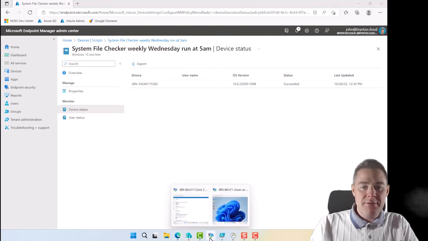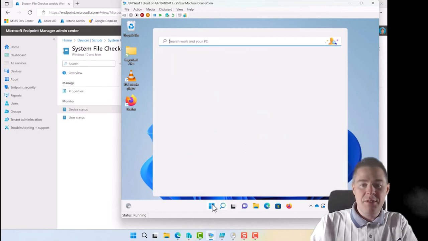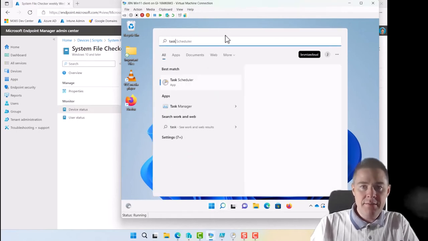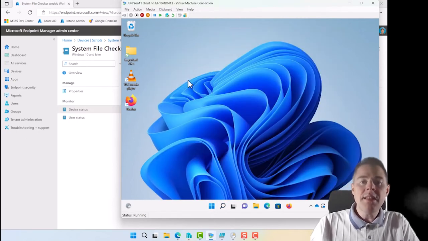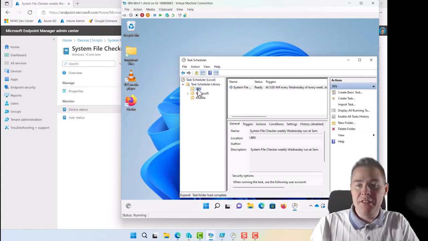So it's one of these two. The name isn't really helping me which one. Shall we guess it's this one? If not, we look at the other one. So we go to Task Scheduler. See if it shows up JBN here. It does. Maybe the other one does it also. So here we got our scheduled tasks.